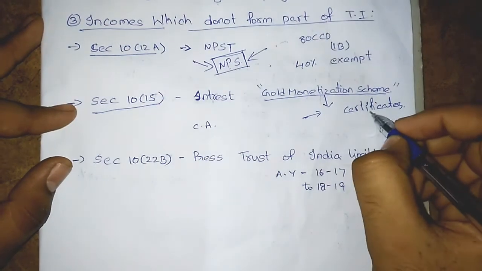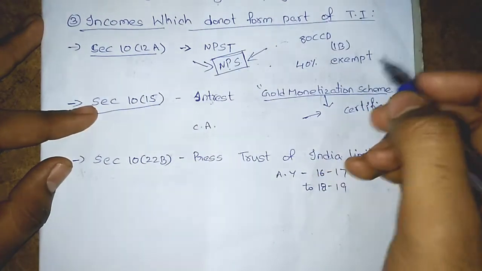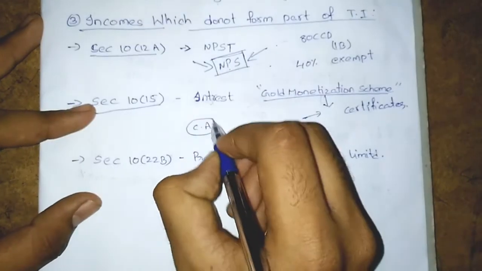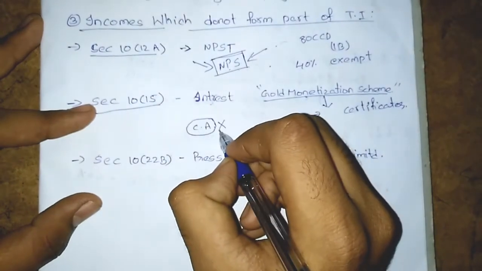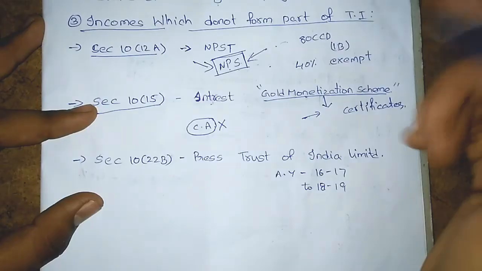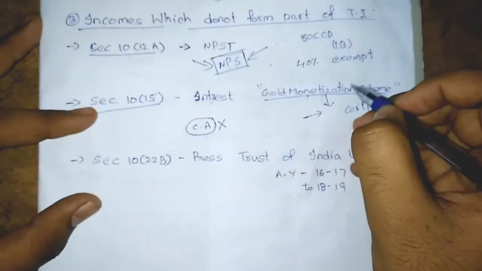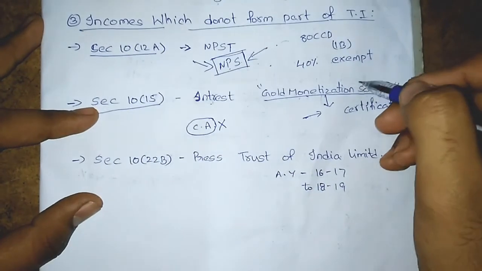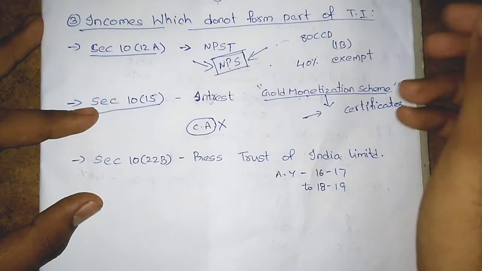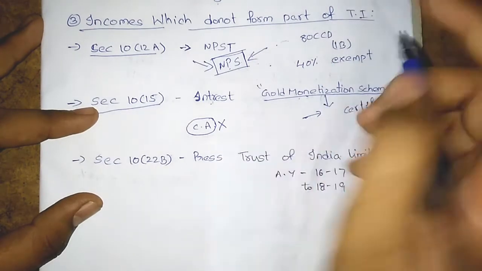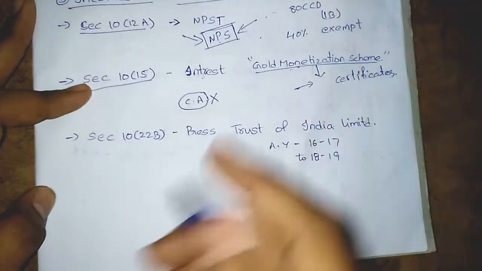Whatever interest we get from this gold monetization scheme is exempt under section 10(15), and one more amendment is brought: this gold monetization scheme is not to be included in capital asset. While discussing capital gains, we may come across this. Remember, as of now, whatever capital gain from the sale of these gold monetization certificates is not taxable as capital gain. Remember this. While discussing capital gains, I'll come to this point once again.